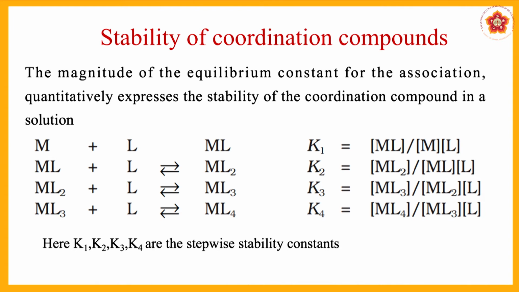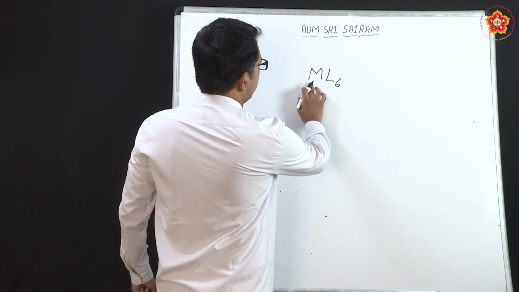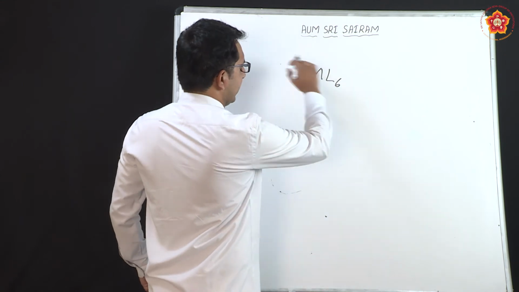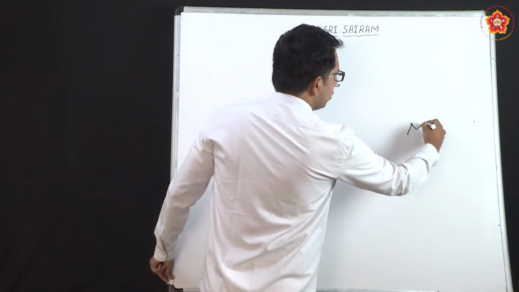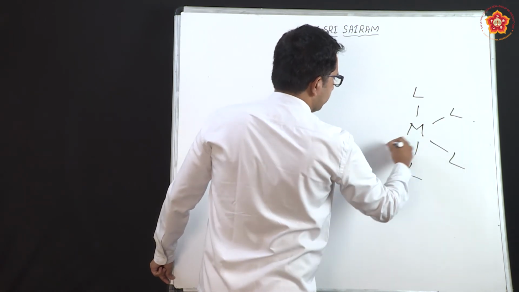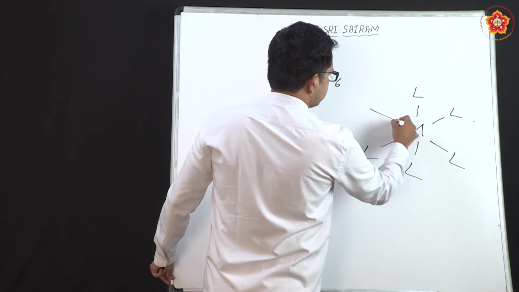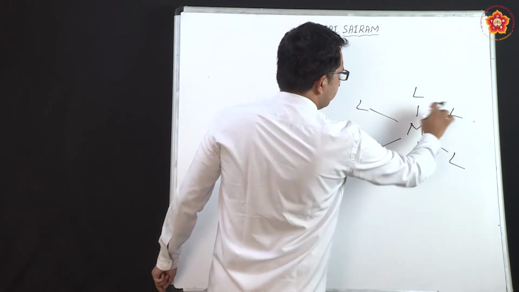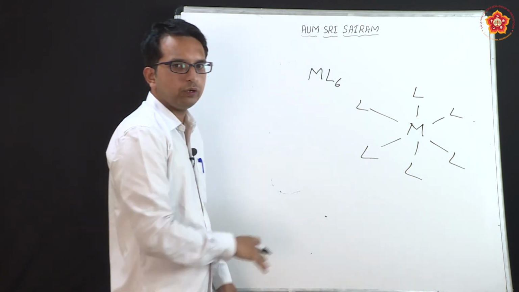Now, all these coordination compounds are not formed at a single stretch by themselves. So, suppose I have a compound ML6. Now, what does this ML6 indicate? M indicates the central metal ion, L6 indicates the 6 ligands which are present, and we have seen in all the earlier parts that whenever there are 6 ligands, you generally represent them like this. This is on the plane, above the plane, below the plane. This is how you represent it.